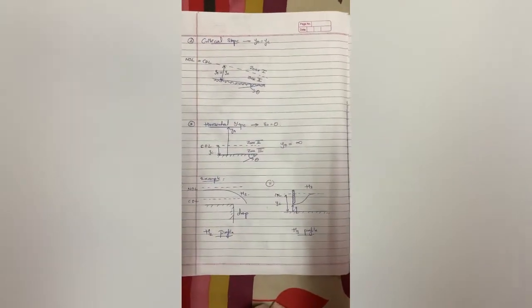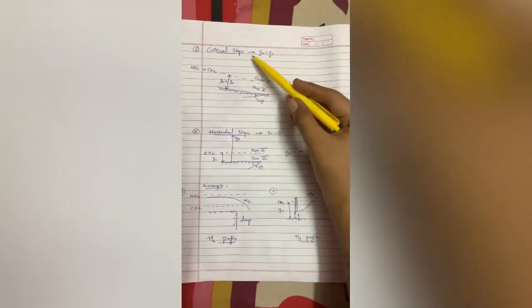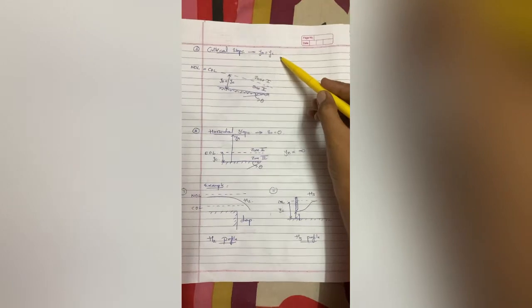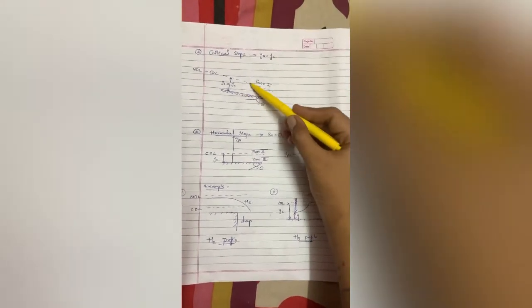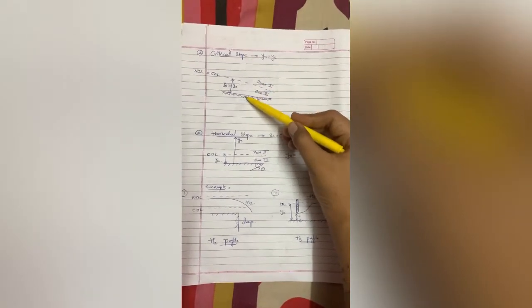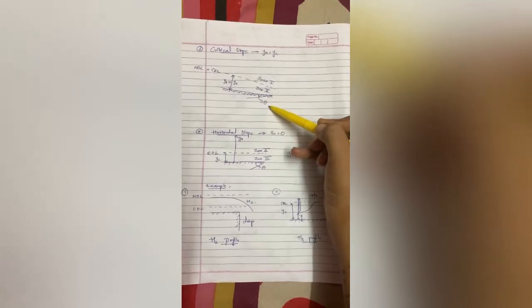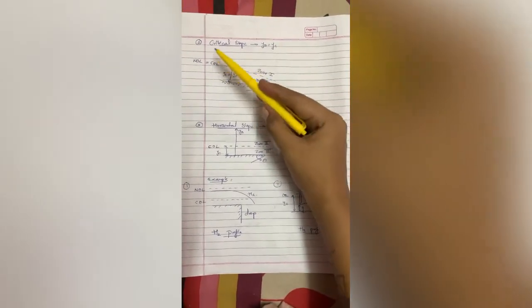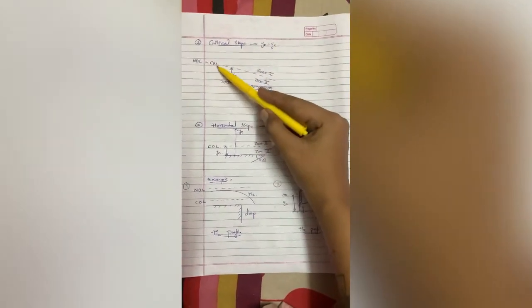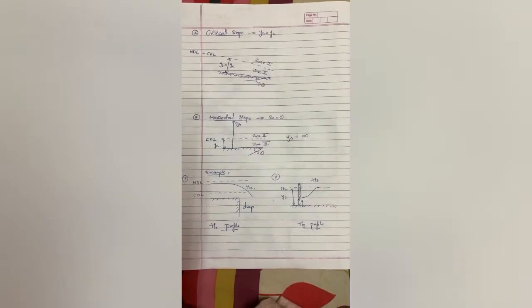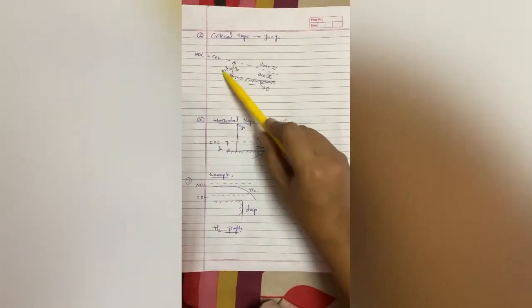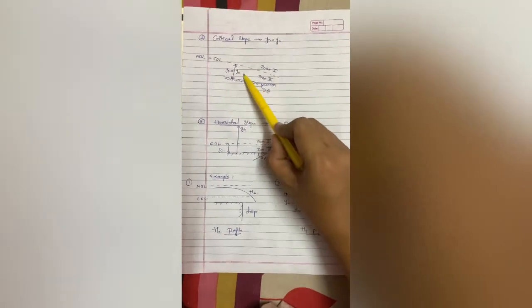Second type of slope is your critical slope. We have seen for critical slope yn is equal to yc. Again consider a channel, this is the channel bottom which is making an angle theta. In critical slope, your normal depth level is equal to your critical depth level. Why? The slope is critical. As the slope is critical, depth is your critical depth, so there will be no normal depth. Therefore NDL is equal to CDL, that is yn is equal to yc.